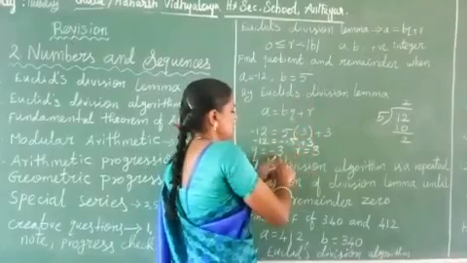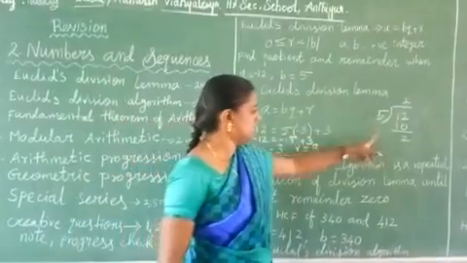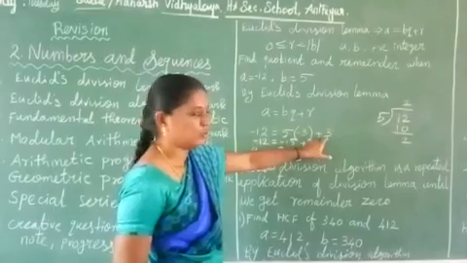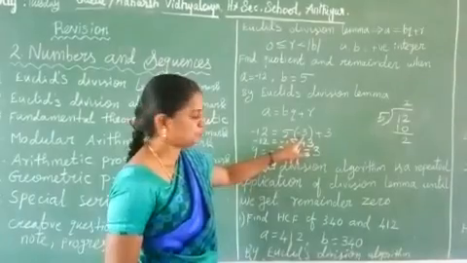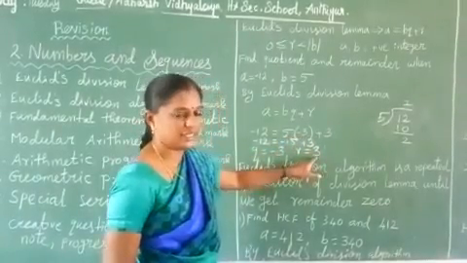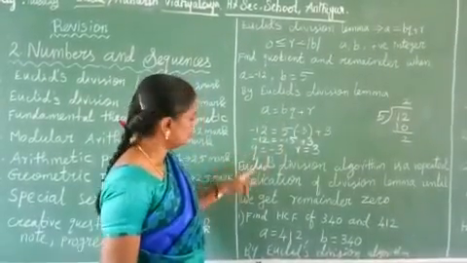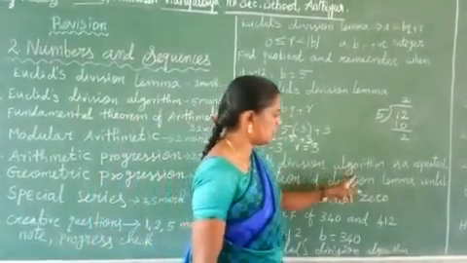So here quotient is minus 3, remainder is 3. If we apply 2, the remainder would be below 5 only, so it is impossible. So here quotient is minus 3, remainder is plus 3. The same method we apply to the remaining sums also. Is it clear? So next we go to Euclid division algorithm.